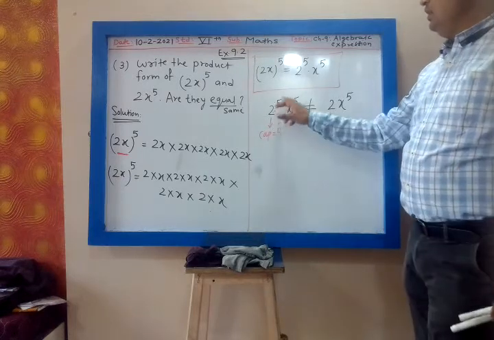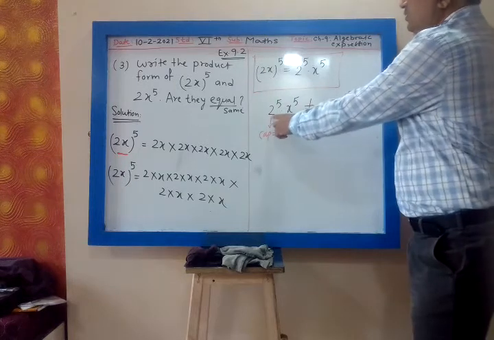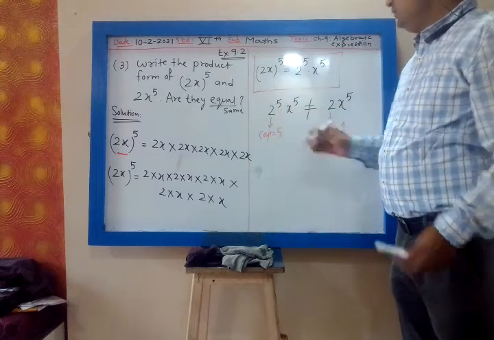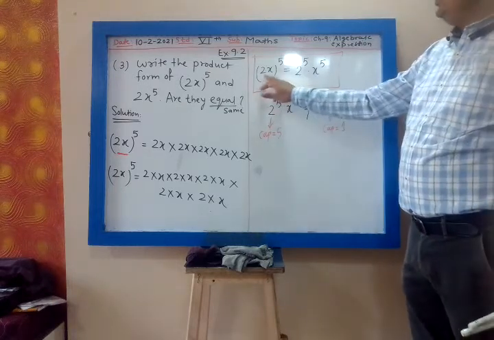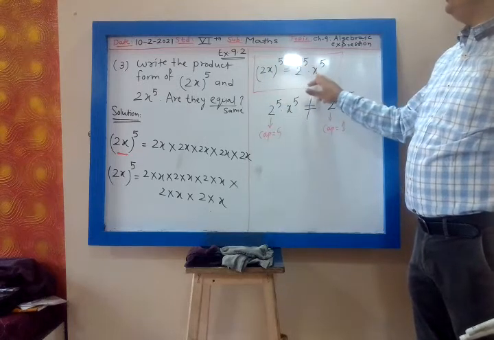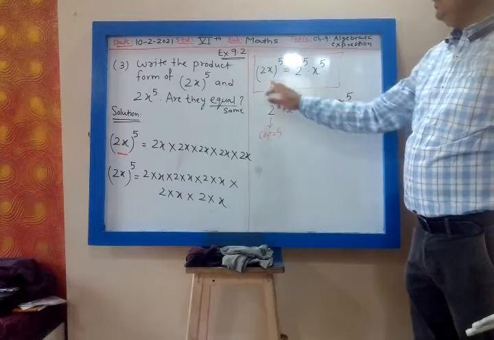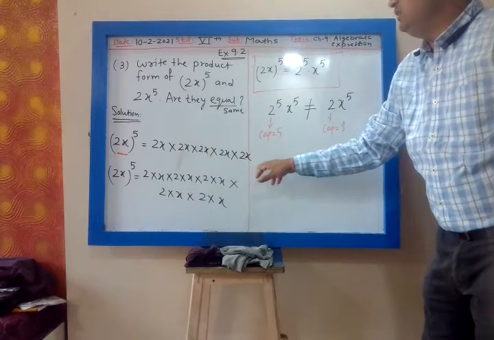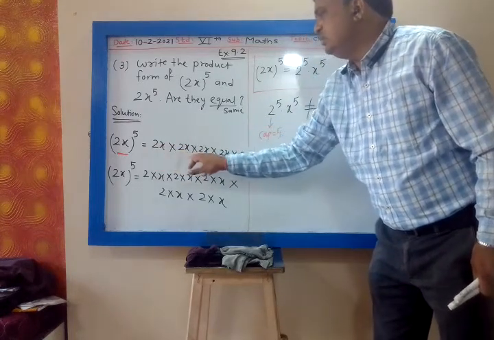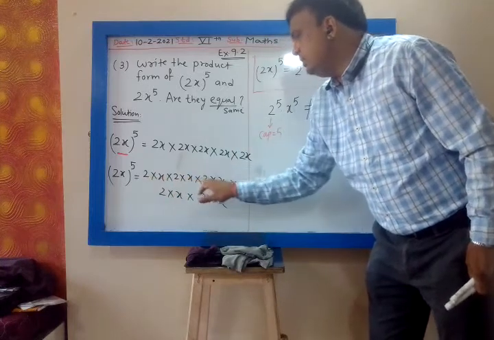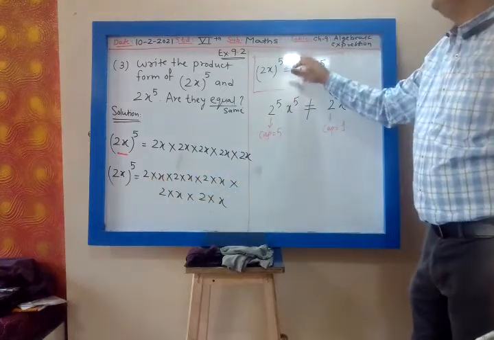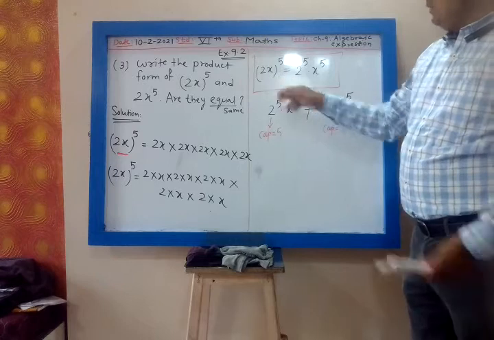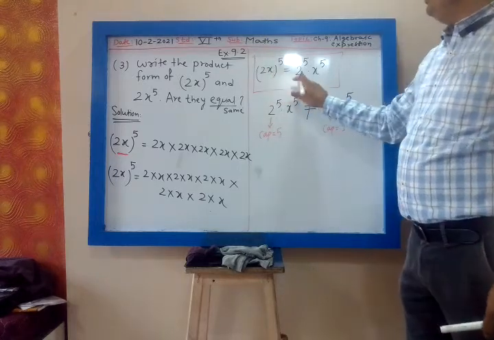On the left hand side, what is the cap of 2? 5. What is (2x) raised to 5? 2 raised to 5 into x raised to 5. No, my dear, we have simplified. 2x whole raised to 5 is nothing but 2x into 2x into 2x into 2x, 5 times. 2x means 2 into x, 2 into x, 2 into x. Then 2 is multiplied how many times? 5 times. So that will become 2 raised to 5. x is multiplied how many times? 5 times. x raised to 5. Now the value of this (2x) raised to 5 is nothing but 2 raised to 5 into x raised to 5.